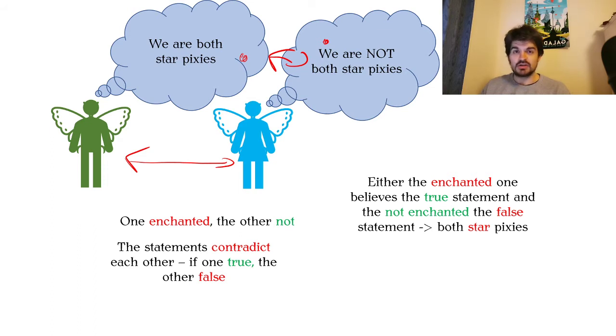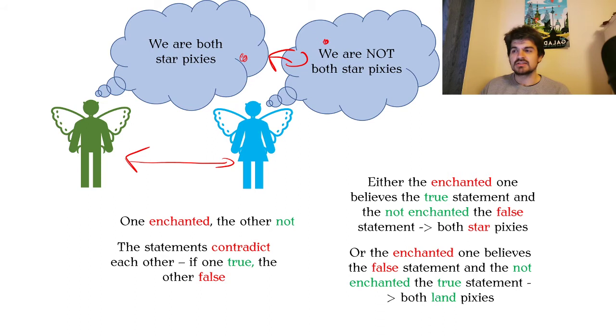either the enchanted person, regardless of who that is, it might be the husband, might be the wife, believes the true statement, and the not enchanted one believes the false statement, right? They have to split. In that case, they're both star pixies, because an enchanted pixie believing a true statement must be a star pixie, and the non-enchanted pixie believing a false statement also must be a star pixie, right? So they're both star pixies if this is the case, right?